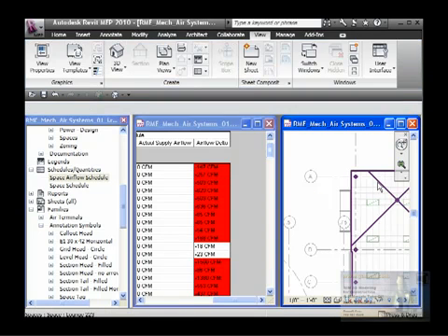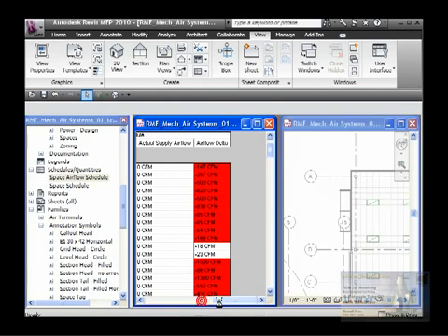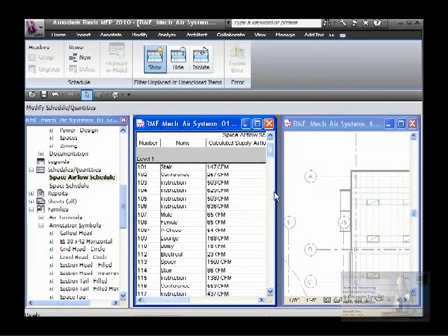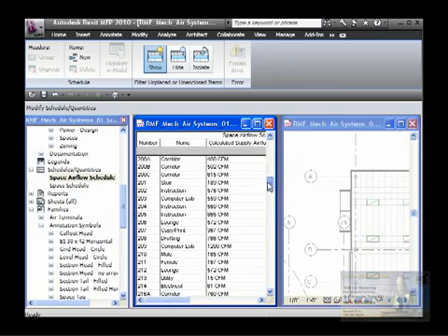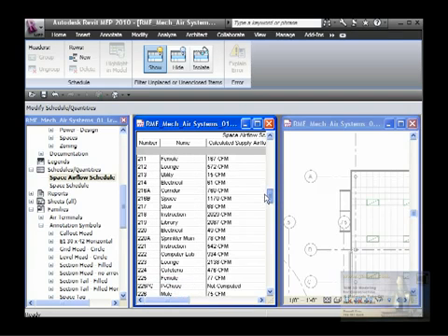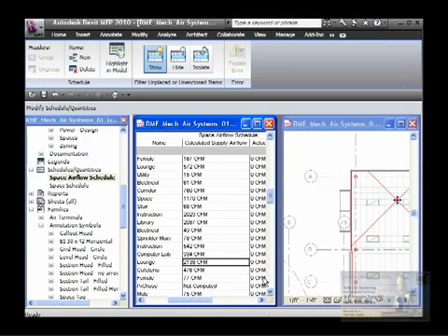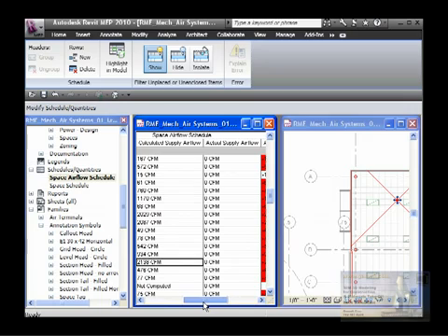The room we are looking at, let's identify in the schedule, is room 223, level 2. If I highlight it here on the schedule, you can see it's highlighted on the right side, and here is the calculated number that is extracted from that space.